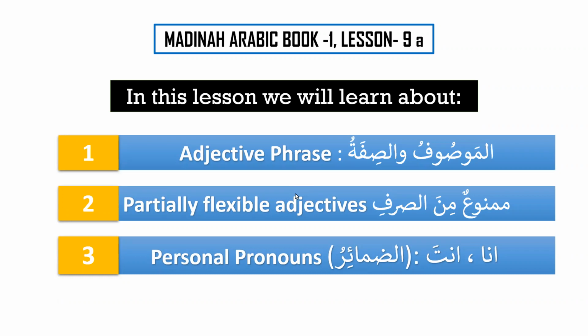Let's begin lesson number 9. In this lesson, inshallah, we will learn about our last phrase, which is the adjective phrase, al-mawsufu wa sifatu. And then one more category of nouns that are partially flexible, mamnu' min as-sarf, that means they do not accept tanween, and the personal pronouns, ad-dama'ir, ana wa ant. So this is what we are going to learn in lesson number 9a. And in 9b, we have 2 or 3 different ideas that we will discuss when we start 9b.